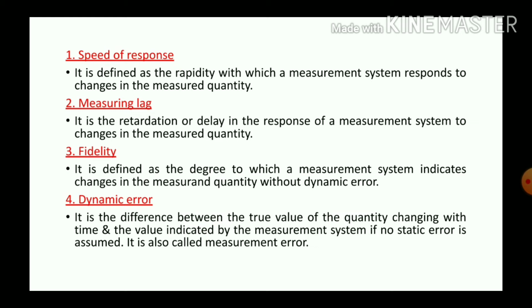The third characteristic is fidelity. It is defined as the degree to which a measurement system indicates changes in the measured quantity without dynamic error. And the fourth characteristic is dynamic error. It is the difference between the true value of the quantity changing with time and the value indicated by the measurement system if no static error is assumed. The dynamic error is also called measurement error.